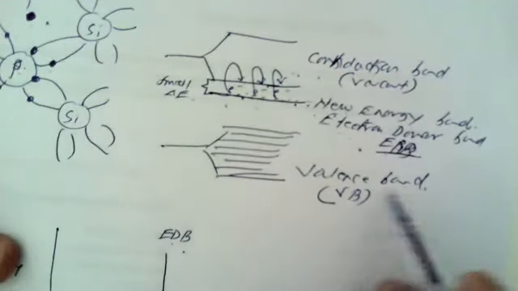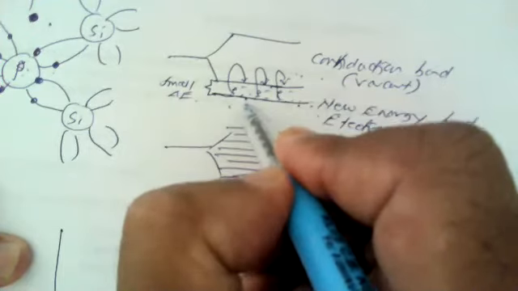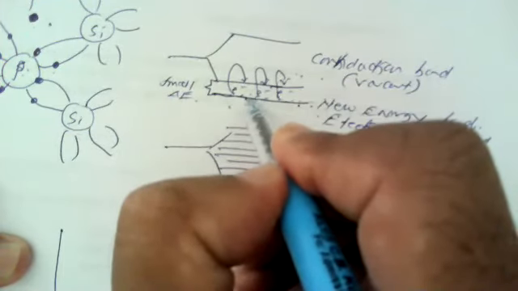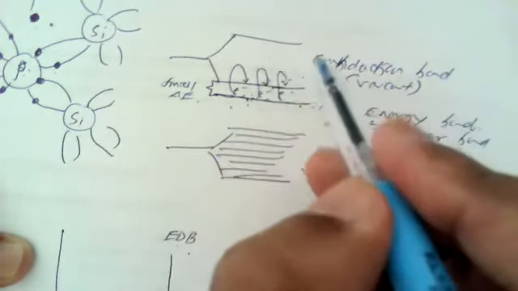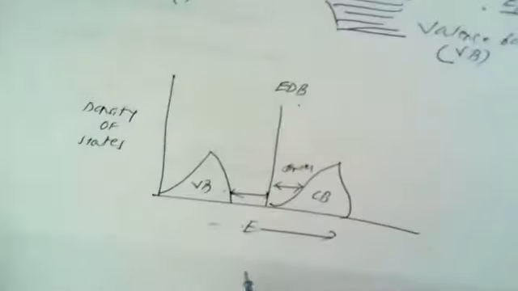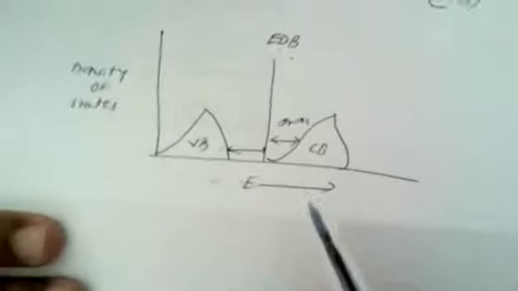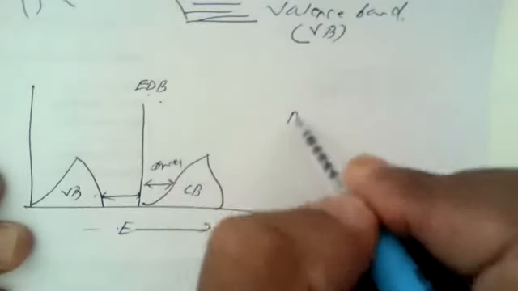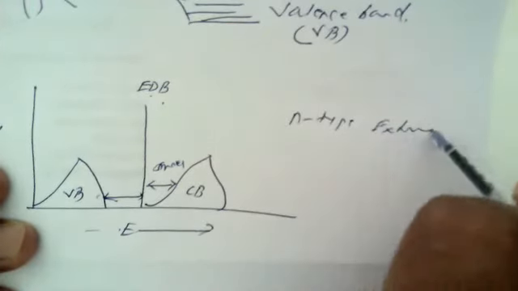Because of the formation of this EDB, on application of an electrical potential, these electrons can move very easily from the electron donor band to the empty conduction band, and here the current conduction is carried out only by negatively charged electrons, and hence such materials are known as n-type extrinsic semiconductors.